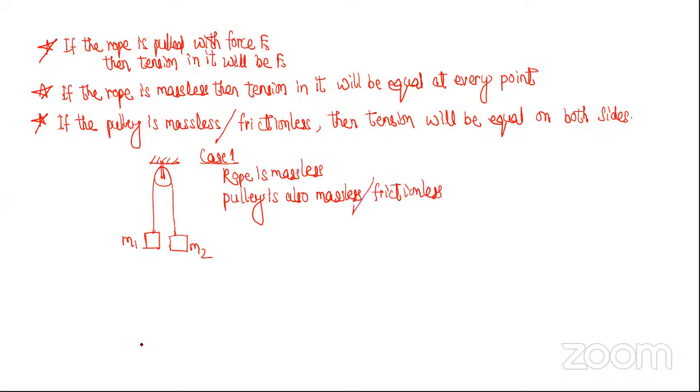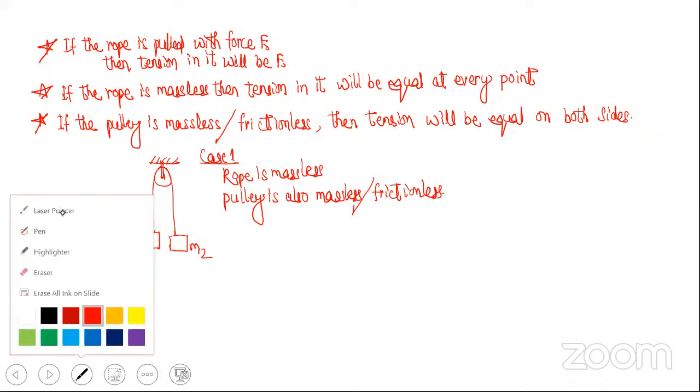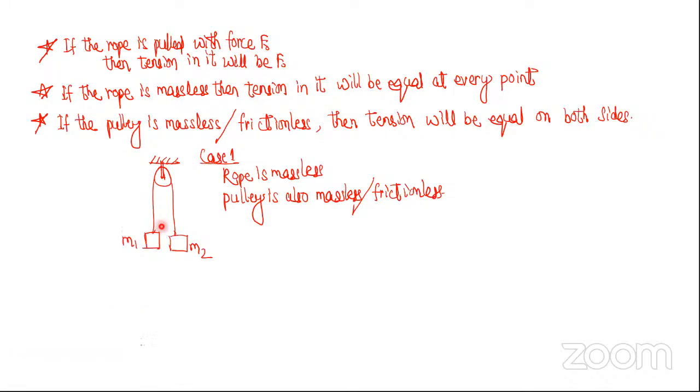What is the meaning of this? Are you able to see my laser light? Yes, sir. Okay. Now, rope is massless means tension is same everywhere. Tension will be same at every point. It will be T everywhere if the rope is massless. That's the meaning.